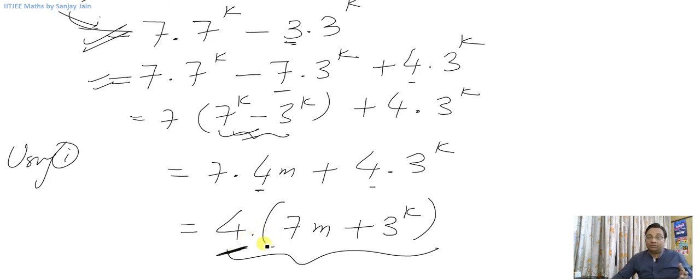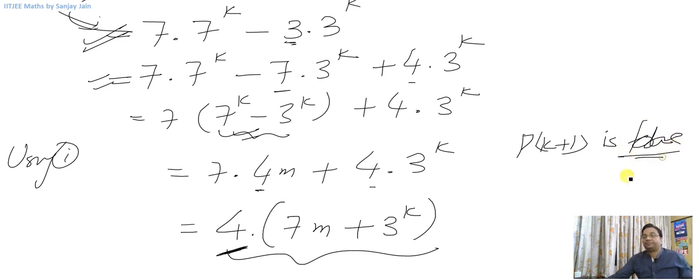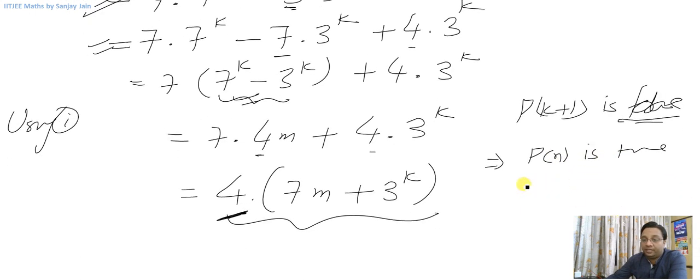So this was p of k plus 1. So p of k plus 1 is also a multiple of 4, or is divisible, or is true, you can say, right? Hence we can say, by principle of mathematical induction, p of n is true. Or what was p of n? You can write this directly also. 7 raised to power n minus 3 raised to power n is divisible by 4, right? This is also you can write.